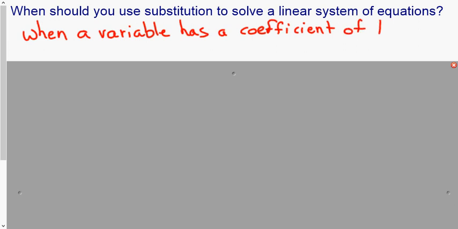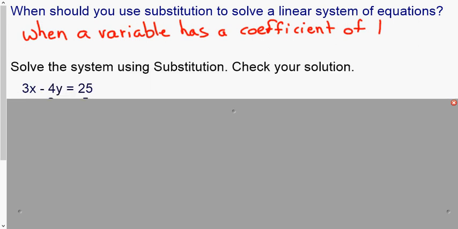The biggest issue I hear from teachers with systems of equations is that students know and can remember how to do substitution, they just don't remember when. So the big thing with substitution is you want a coefficient of 1. If you have a coefficient other than 1, you're not going to use substitution. It's just too messy. All right.